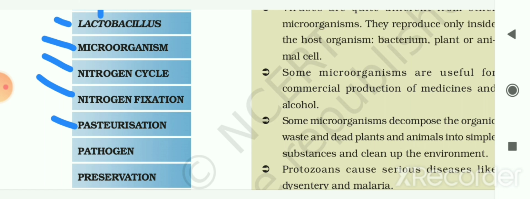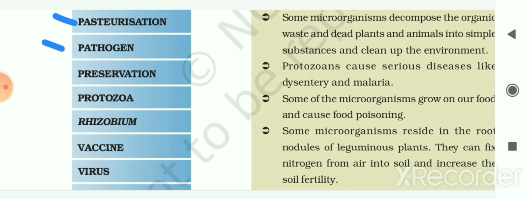The next is pasteurization. So the milk is heated at 70 degrees Celsius temperature for 15 to 30 seconds and then suddenly chilled and stored. This process is known as the pasteurization. The next is pathogen. So disease causing microorganisms are known as the pathogens.